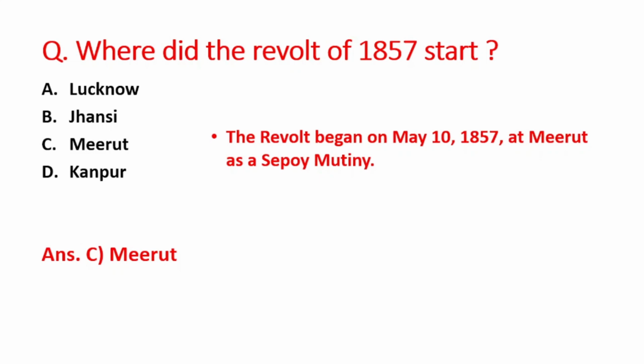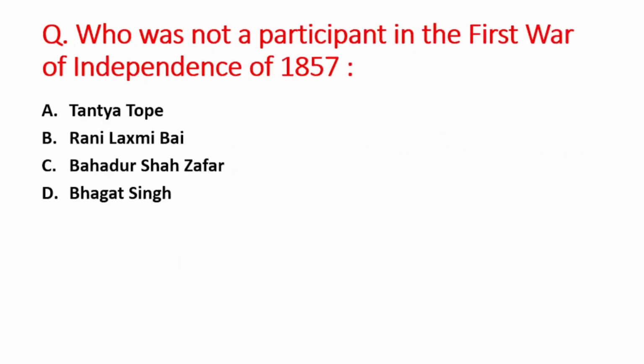And the revolt of 1857 began on May 10th, 1857 at Meerut as a Sepoy Mutiny. आपको ये डेट याद रखनी है. This is important. Next question is who was not a participant in the first war of independence of 1857? A option is Tantia Tope, B is Rani Lakshmibai, C option is Bahadur Shah Zafar, and D option is Bhagat Singh. The right answer is option D, that is Bhagat Singh.